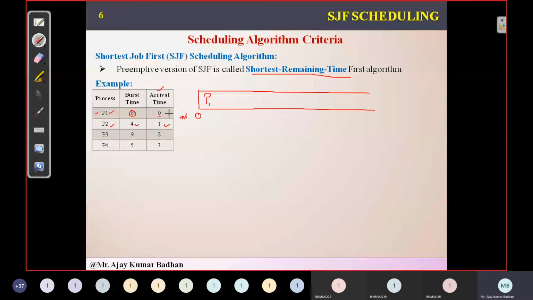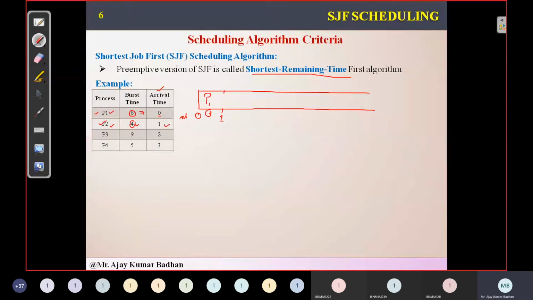Now the arrival time is interval 1. At time interval 1, process P1 has already executed some portion. How much? 1 millisecond. So the remaining time left for P1 is 7 milliseconds, because 1 millisecond of the task was completed when P2 arrived. Now we need to compare this 4 with 7. Which one is shorter? Obviously 4 is shorter than 7.